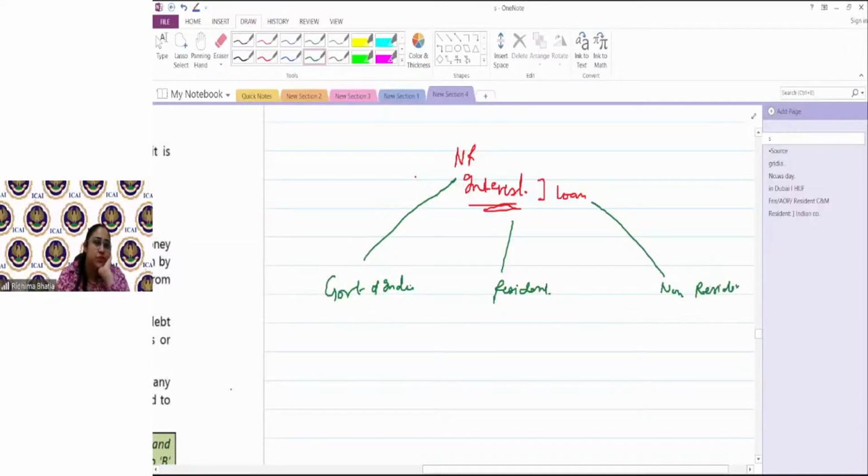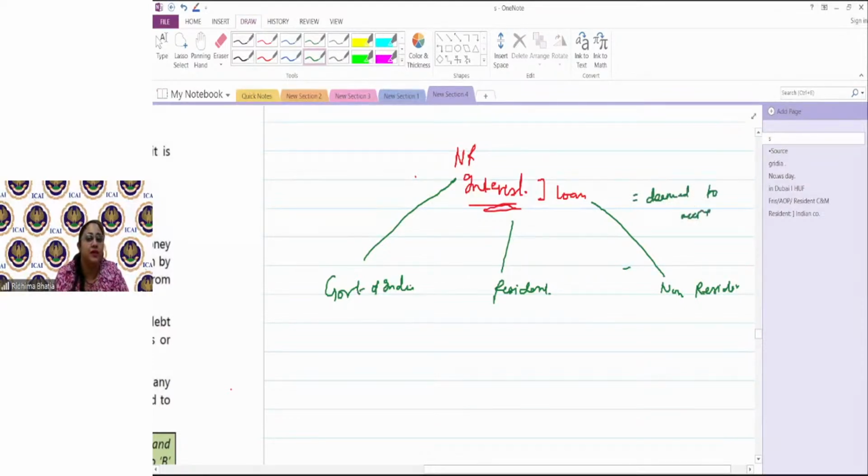Section 9, subsection 1, clause 5 talks about situations when this interest received by the non-resident would be termed as deemed to accrue in India.